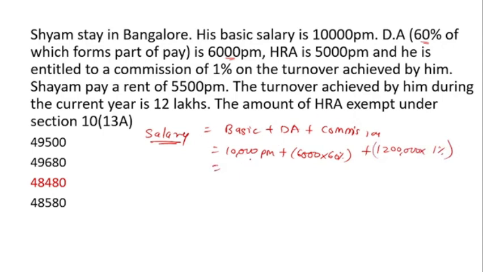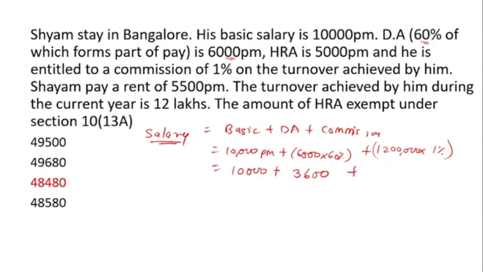So here, this is 10,000 plus 60% of the 6,000, that is 3,600, plus 1% of this.